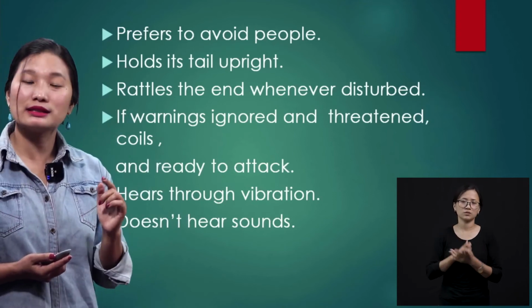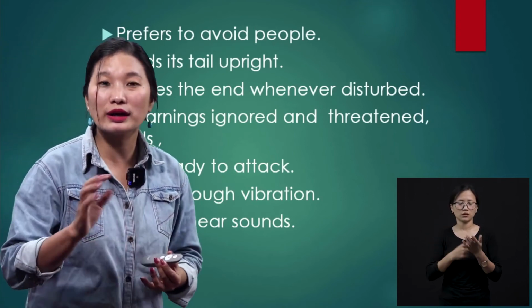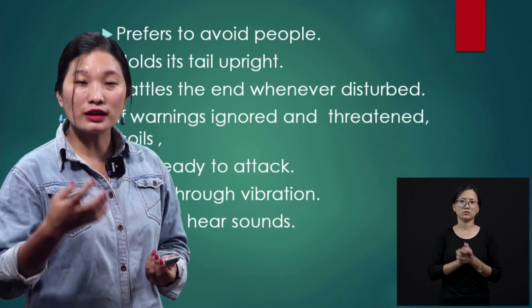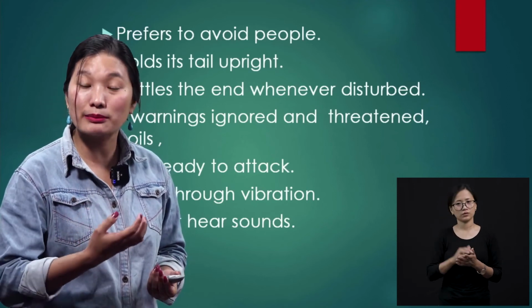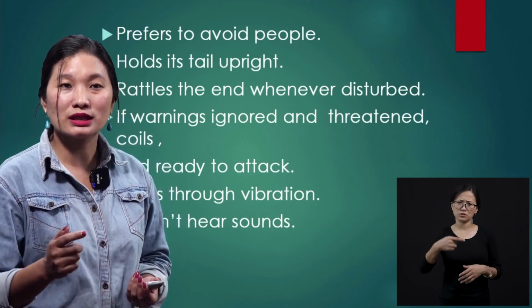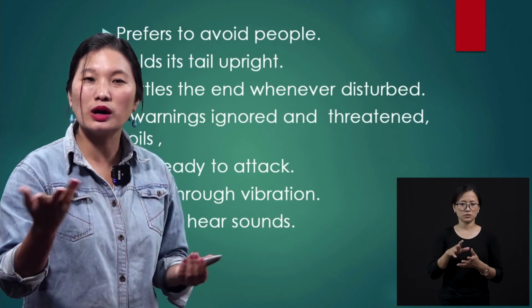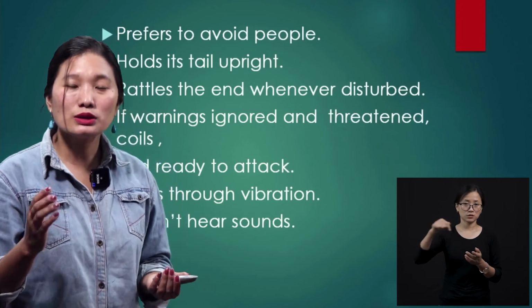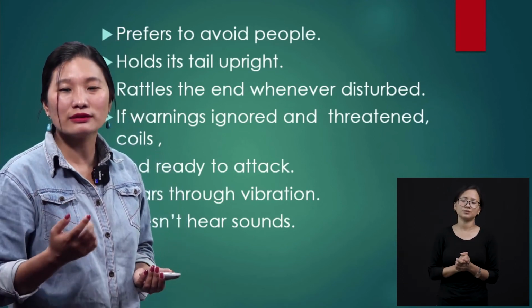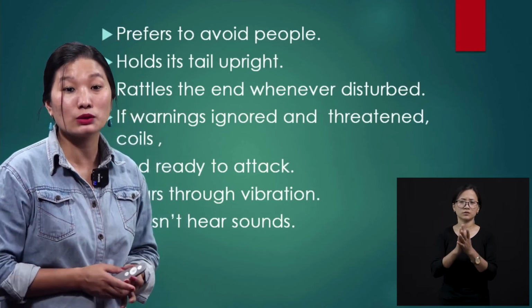And if the warnings are ignored, that means they don't want others to come and disturb them. So if they find that others are disturbing them continuously, it would threaten. It would just coil around. It would just make circles like that. You know how a snake coils itself, right? And so it will just coil itself and be ready to attack anyone, okay?